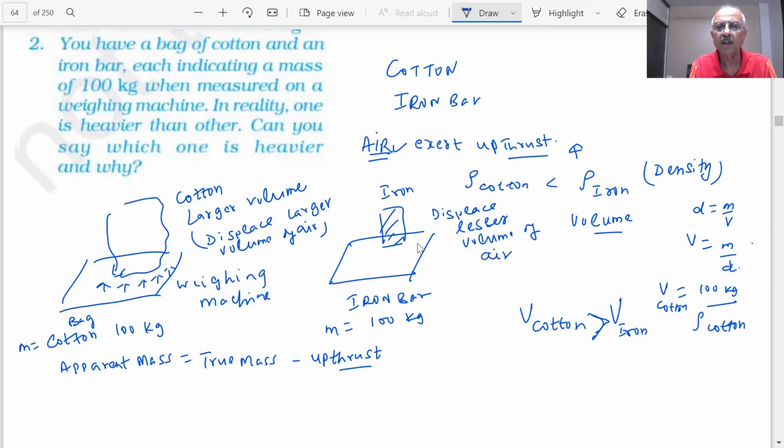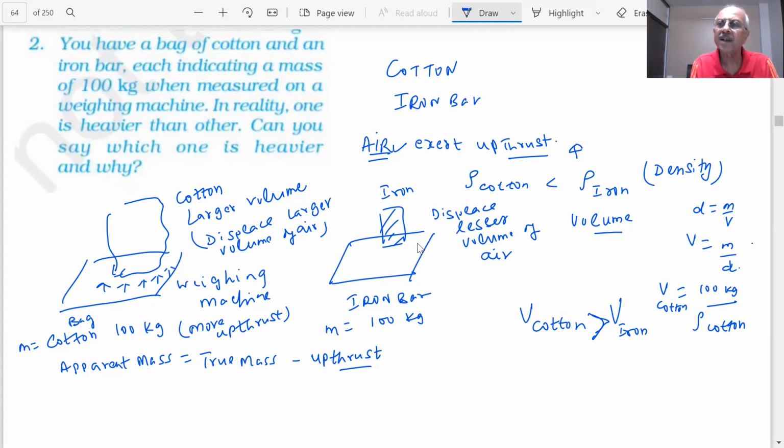In other words, upthrust is directly proportional to the volume of air displaced. So the upthrust is more in the case of cotton as compared to iron bar. Is it right? Yes, sir.